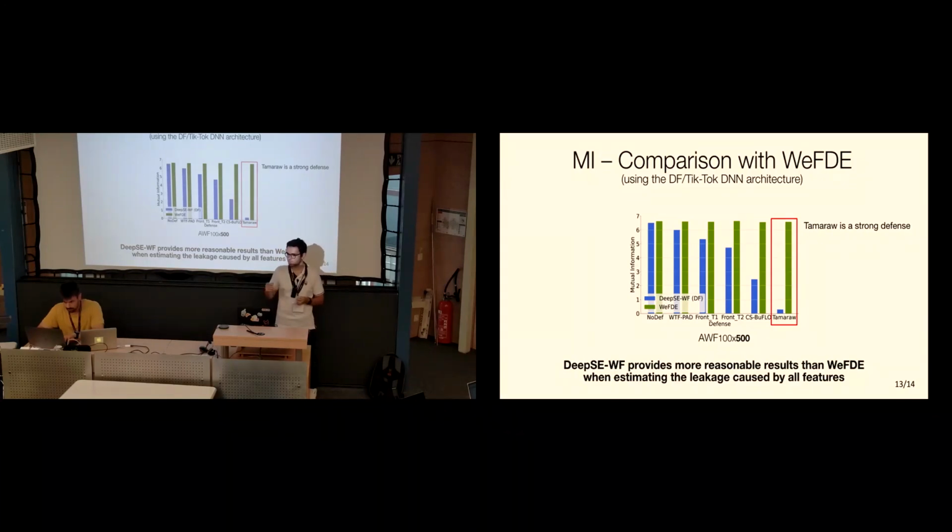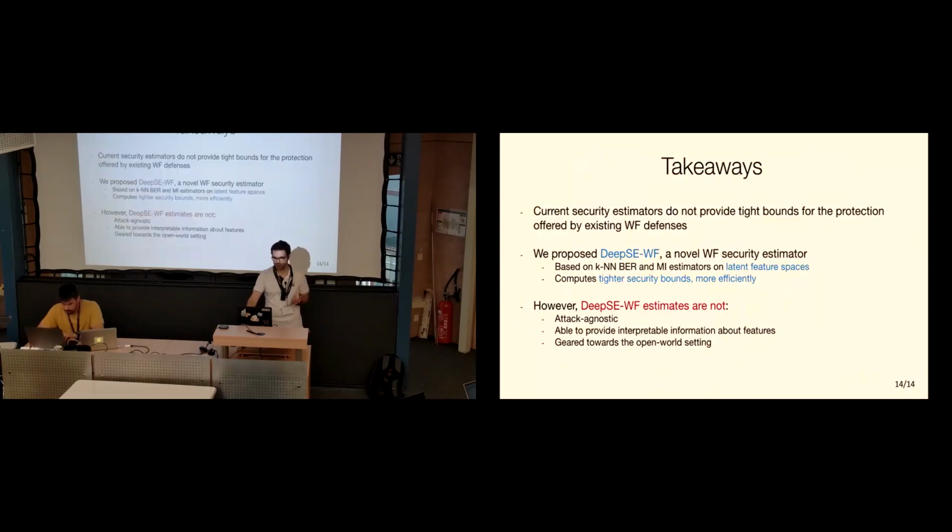at least for this data set. For instance, for Tamaraw, that is a very strong defense, WFDE would output a very high mutual information, saying that it seems that this defense is leaking a lot of actual interesting information to an attacker, when in fact we didn't think so, and at least our results are more congruent with what we were expecting to see. So that a stronger defense would leak less information than other not so good defenses, so to speak. Again, there are more results in the paper, so I welcome you to also check our paper.